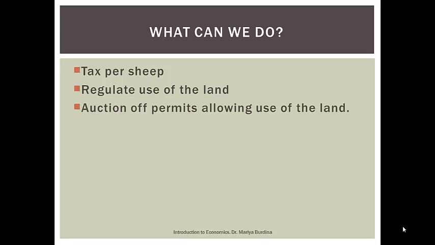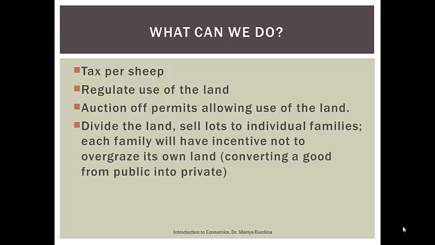We can auction off permits allowing the use of the land. What's going to happen? Let's say everybody gets a permit to have, let's say, 2 sheep. And you can sell those permits if you have less sheep. So only people who have sheep have to have permits. So what happens now? If a family wants to have 4 sheep, they will have to buy those permits from somebody else. If somebody doesn't want to have any sheep at all, they're going to sell their permits. So as a result, once again, we're providing people financial incentives to use less sheep. You want more, you're going to pay more. You're using less, you're going to pay less.